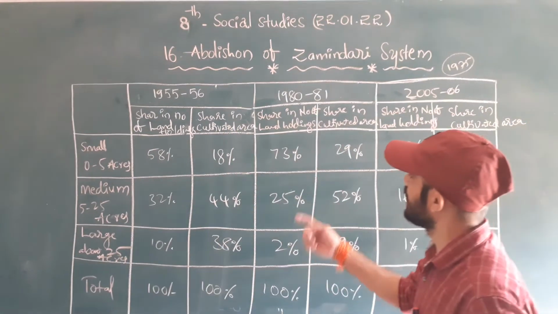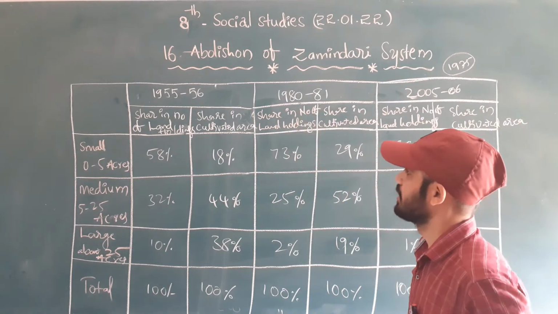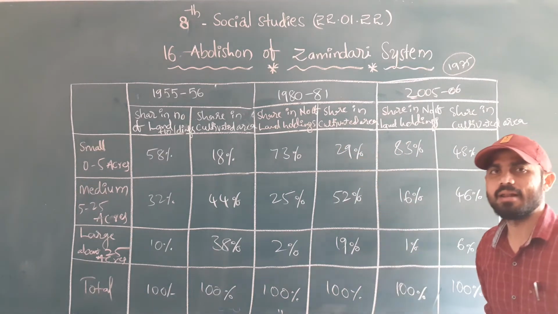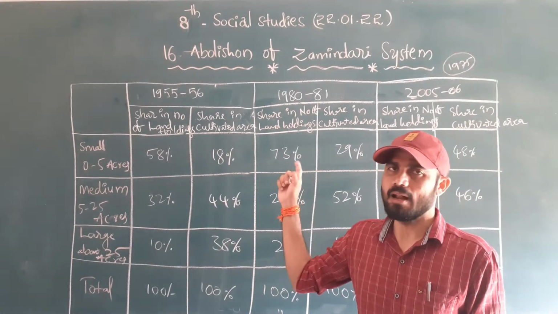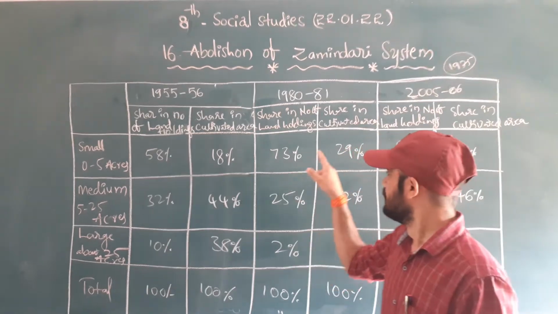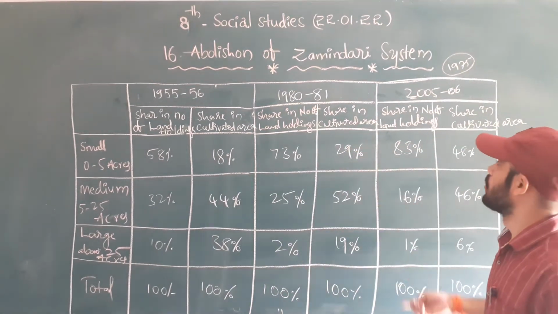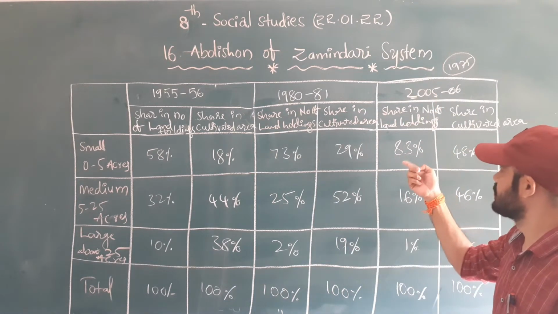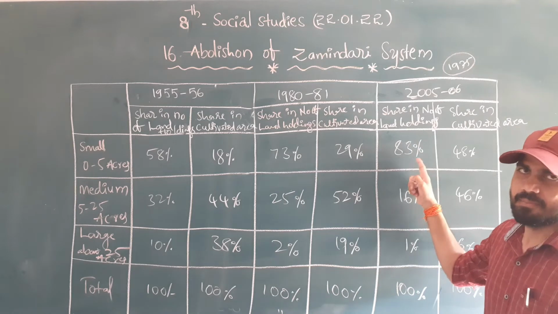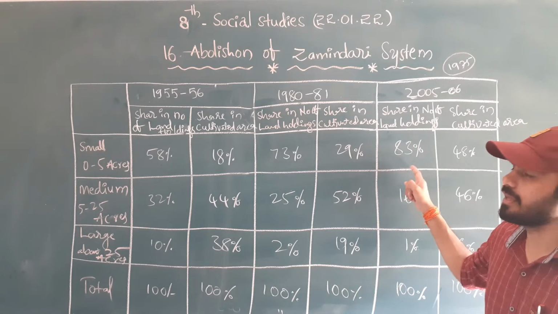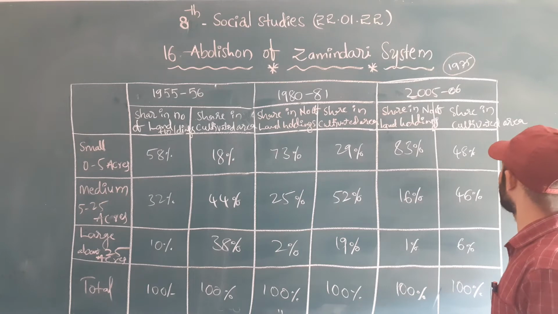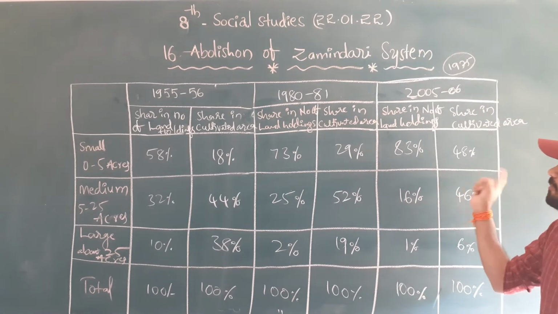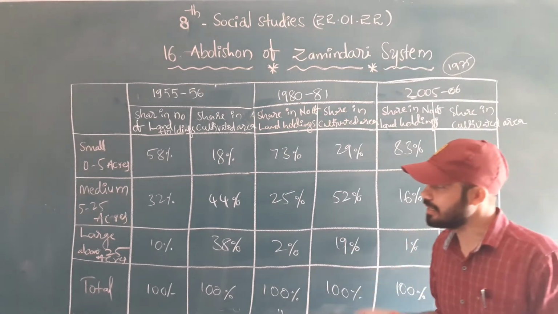Only 18%. But when it comes to 1981, the land holding is 73 and the cultivation is 29. Right? Land will be distributed among many people, but only the cultivated area is 29. When it comes to 2005-06, the land holding is 83%. The landlords hold 83%, but in the share of cultivated area, we have only about half, only 48% is under cultivation.